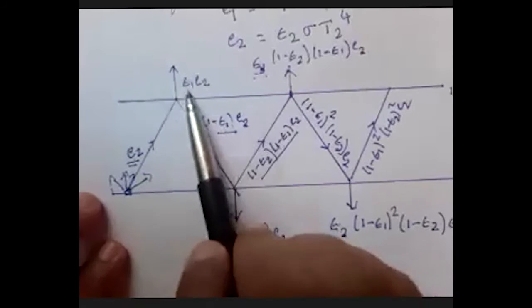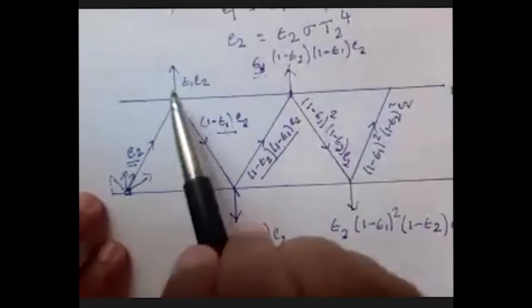The radiant flux emitted by surface 2 and absorbed by surface 1 means these terms, which I'm going to add up for the infinite length.